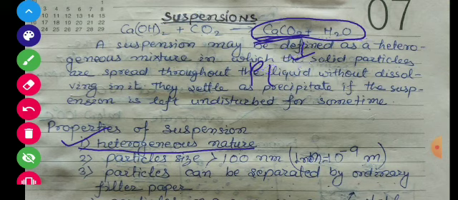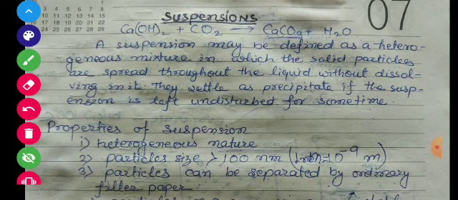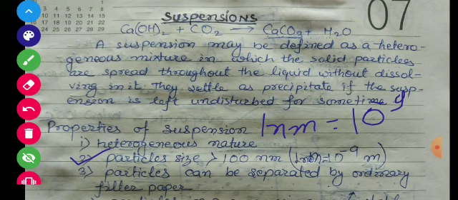Okay, and after this, the second property. Second property, students: the particle size is greater than 100 nanometer, and 100 nanometer we have discussed. Here 1 nanometer is equal to 10 to the power minus 9 meter. So the size of particles in suspension is greater than 100 nanometer. This is the second property.